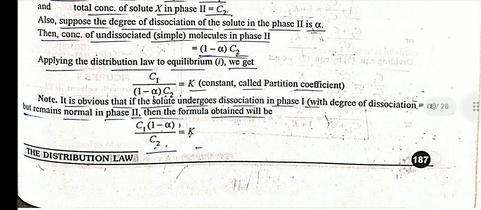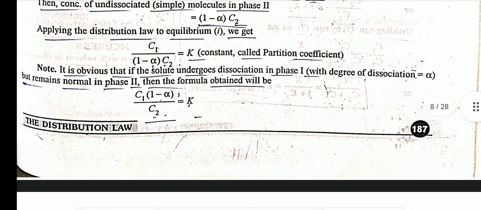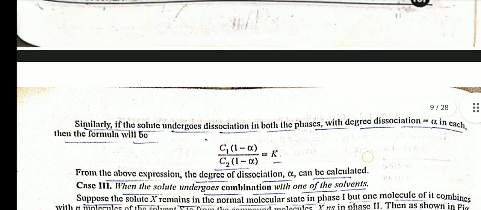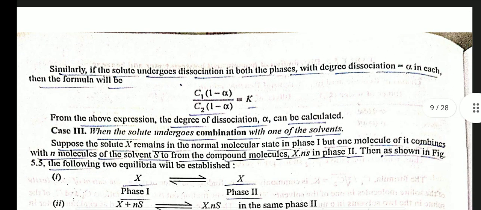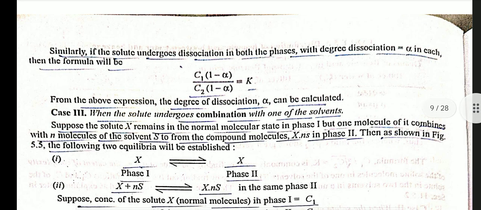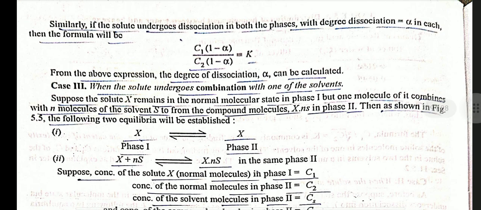Note, it is obvious that if the solute undergoes dissociation in phase 1 with degree of dissociation alpha but remains normal in phase second, then the formula obtained will be C1(1 − α)/C2 = K. Similarly, if the solute undergoes dissociation in both the phases with degree of dissociation alpha in each, then the formula will be C1(1 − α)/C2(1 − α) = K. From the above expression, the degree of dissociation alpha can be calculated.